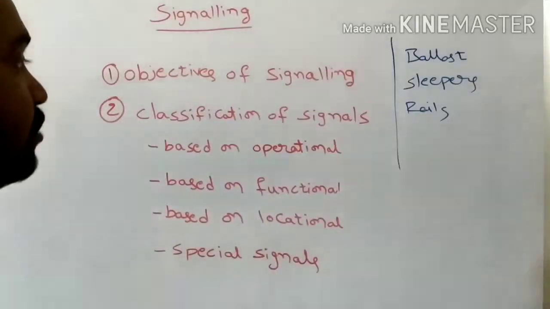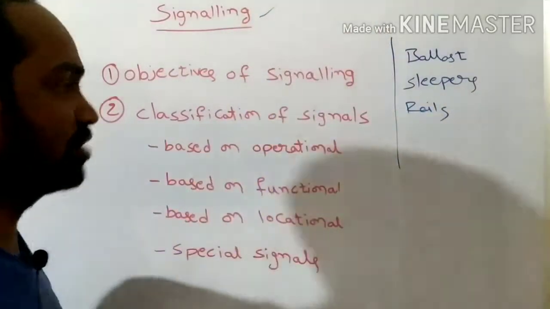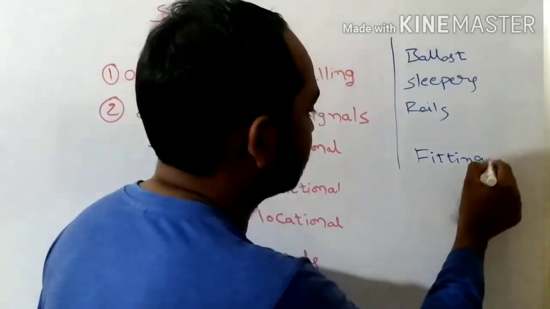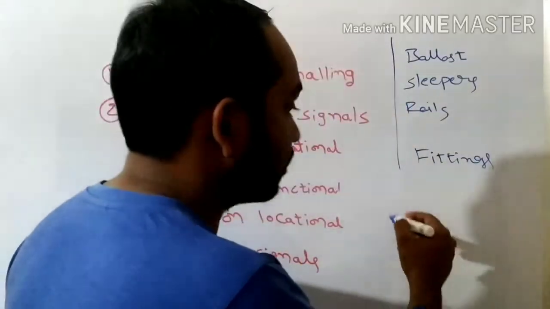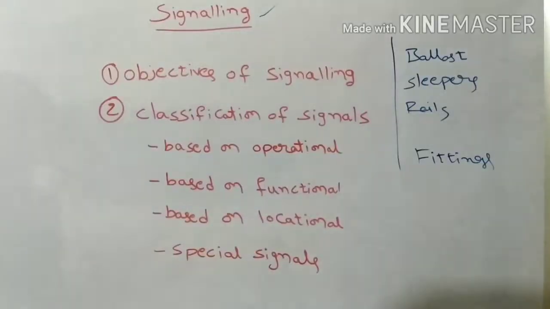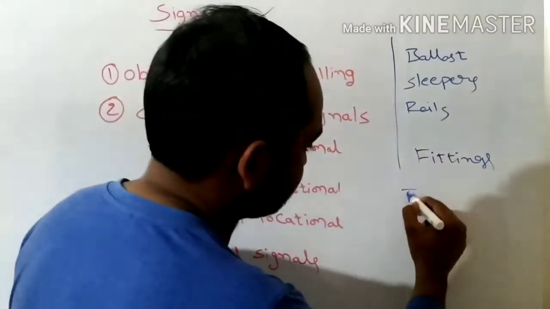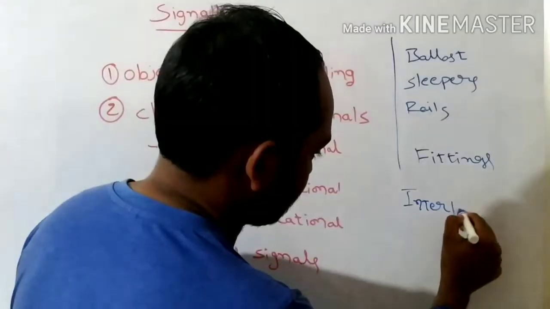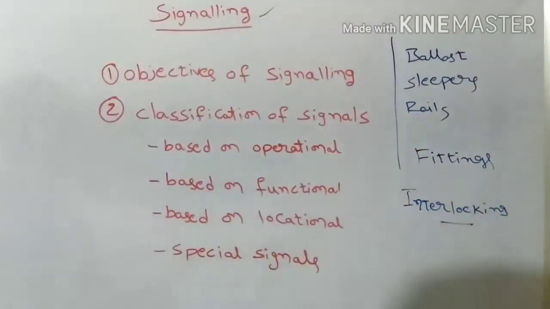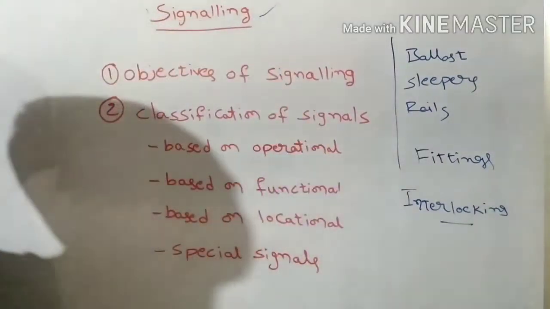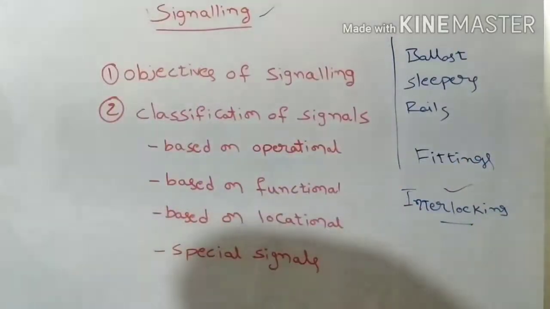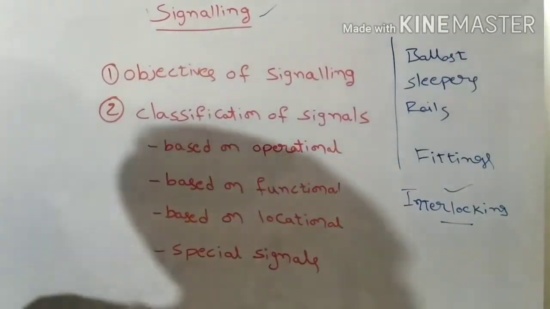They are called signaling. Not only signaling, we also need to provide fittings. And signaling we need to provide, and also one more provision should be provided to the railway track, that is interlocking. In this session we are going to discuss signaling, and in the next video we will discuss interlocking. Apart from these, a few more components will be there upon the railway track.